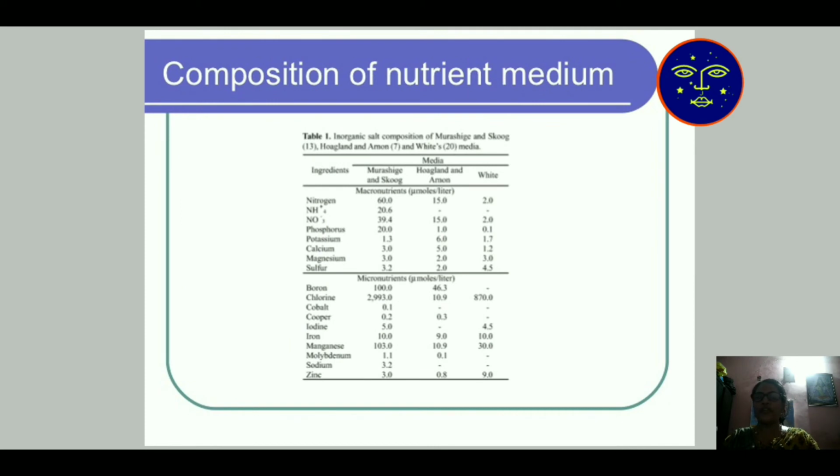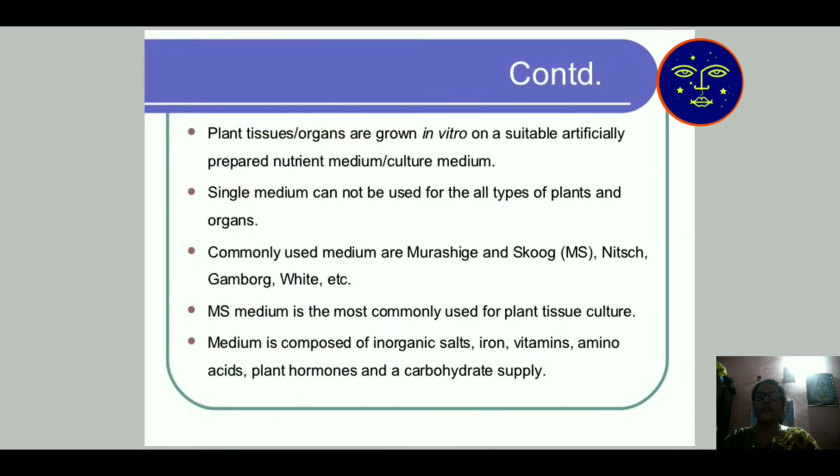Nitrogen, calcium, phosphorus, copper, all are given artificially for our growing plant with the help of nutrient medium. Plant tissue organs are grown in vitro on a suitable artificially prepared nutrient medium. A single medium cannot be used for all types of plants. For different plants, different nutrient media are used.